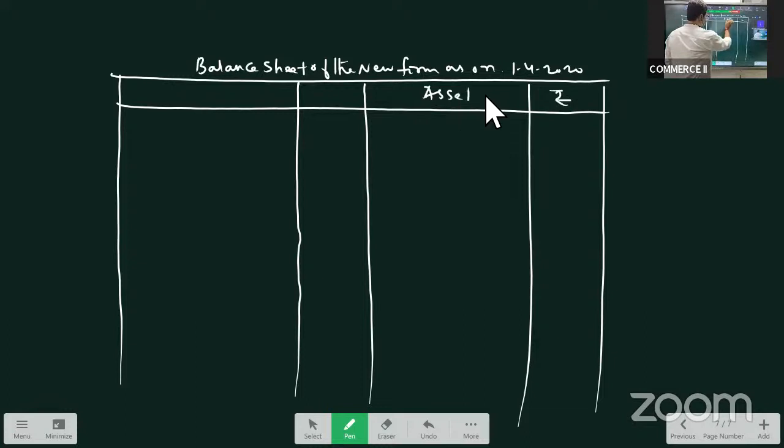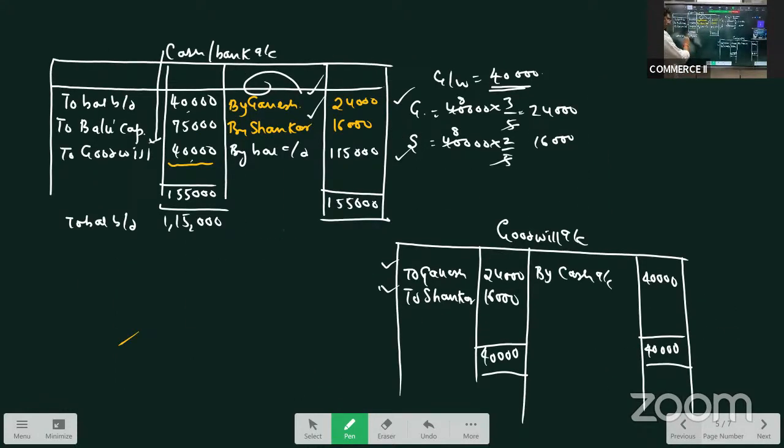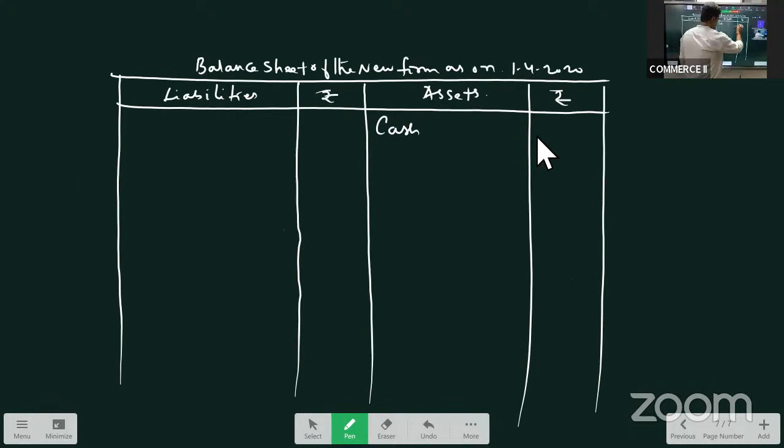These are our assets and these are the liabilities. Assets, what is the first item? Cash, 40,000. Shall I write 40,000? No, we have to take the balance from the cash account that we have prepared. We have prepared the cash account and our balance is 1,15,000. So I have to take 1,15,000.